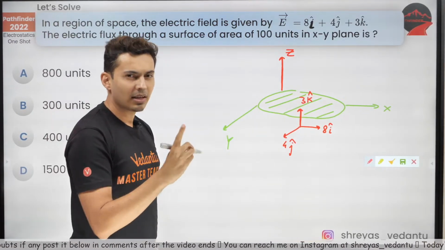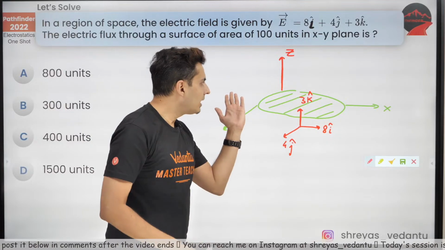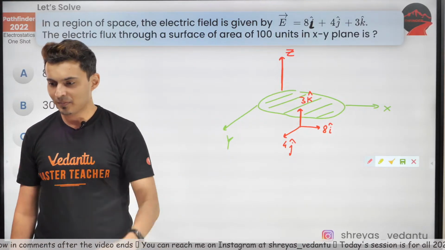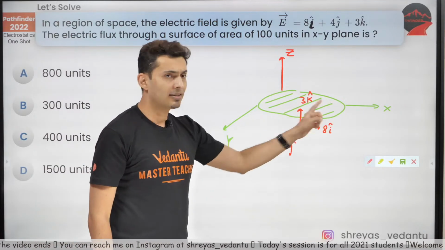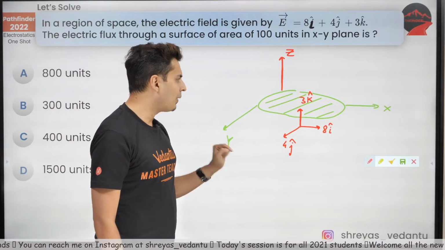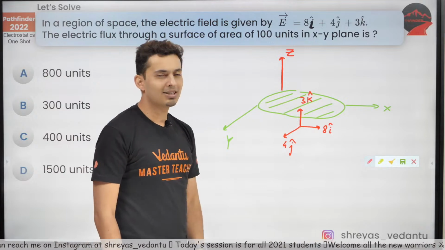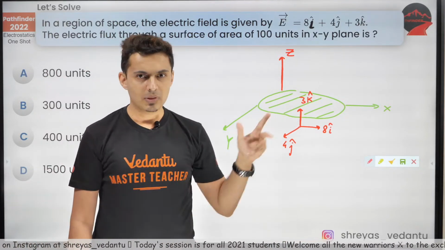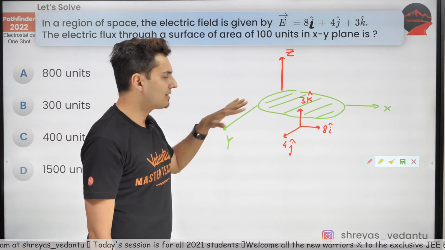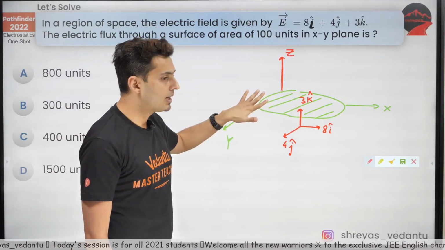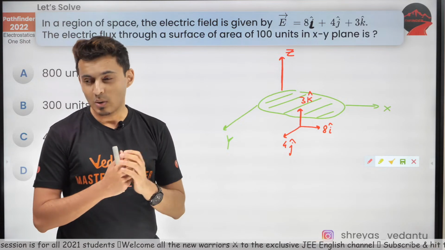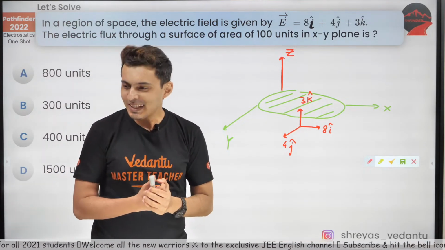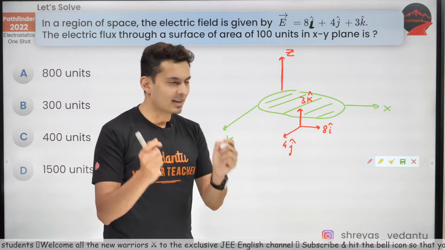Now out of these 3 components, which component actually pierces through the area? Think about it. Is it the 8I X component, or 4J cap Y component, or 3K cap Z component? Visualize these 3 components and visualize this surface in the XY plane. Which component is responsible for creating the flux? Obviously, it's the Z component, correct.